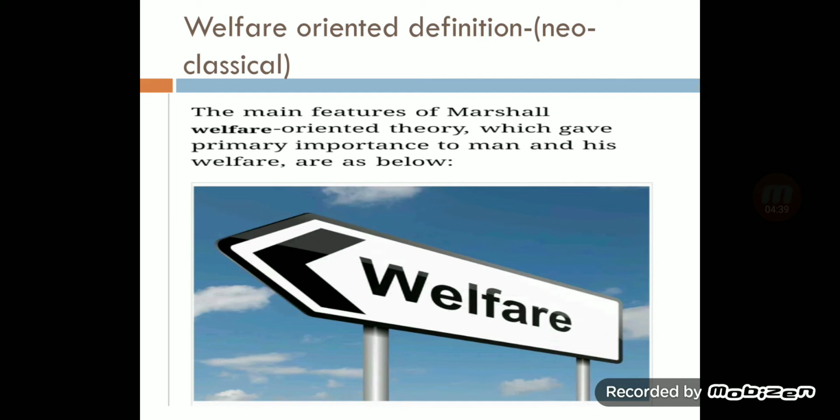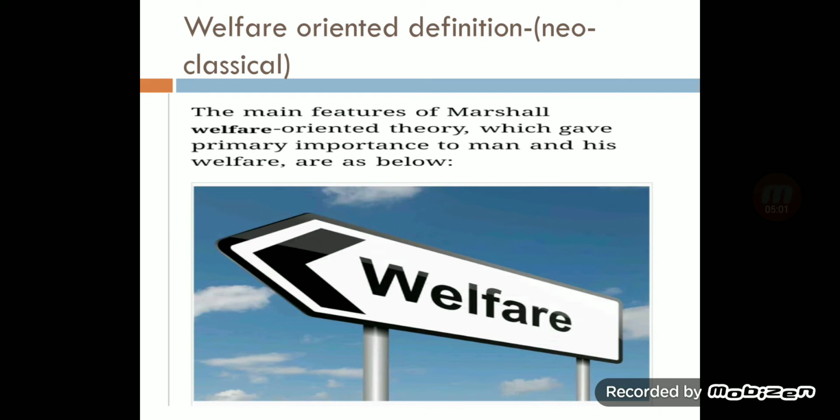According to the wealth definition, you should produce any kind of product. Your main objective is earning wealth, money. But according to social welfare, human welfare, you should be involved in that type of activity which is good for the society, which is good for human beings, which is not harmful for human beings.